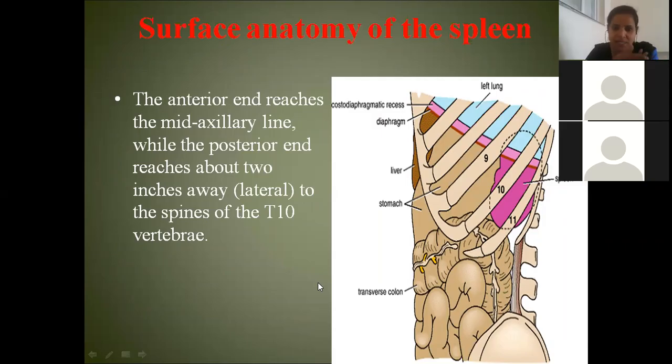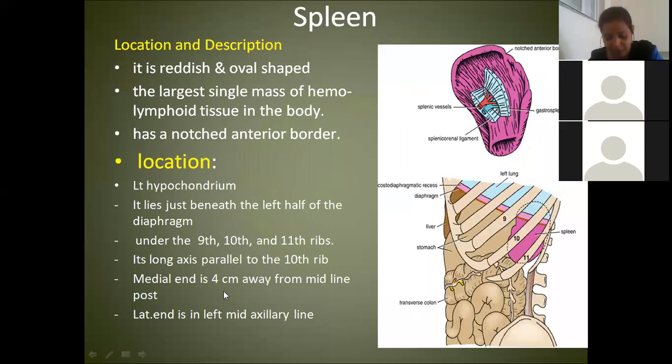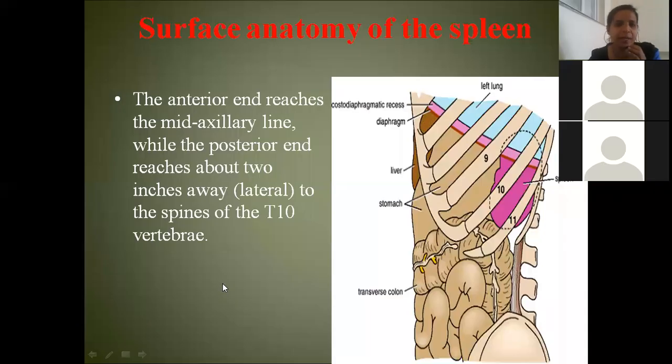The anterior end is nothing but the mid-axillary line end, that is the lateral end, what I said just now. So the posterior end is, this is a little confusing. The previous point, if you remember it, is enough. 4 centimeters away from the vertebral column is the medial end. The mid-axillary line is the lateral end. So the medial end can also be called the posterior end and the lateral end can also be called the anterior end.